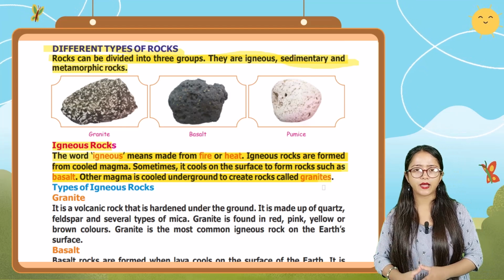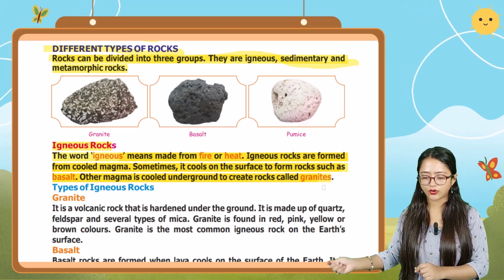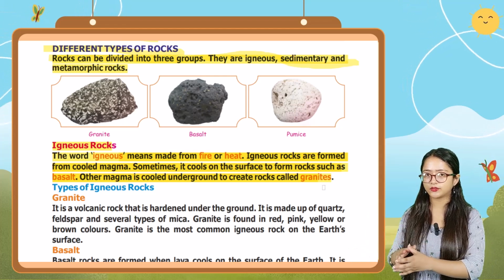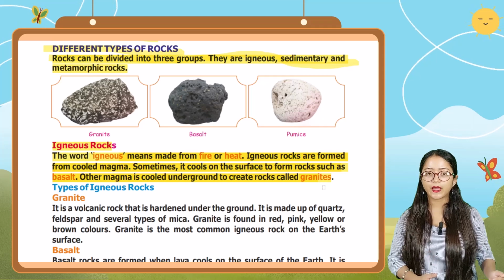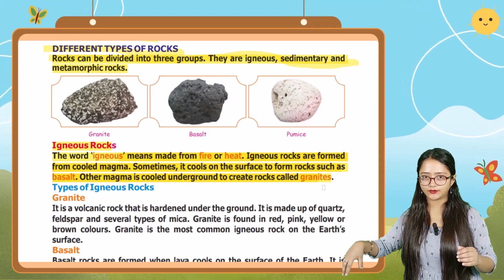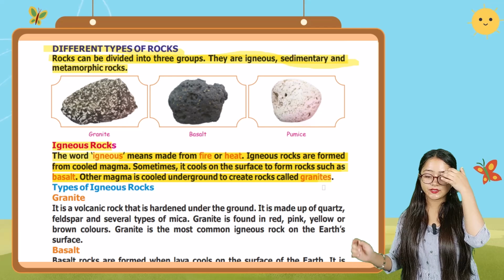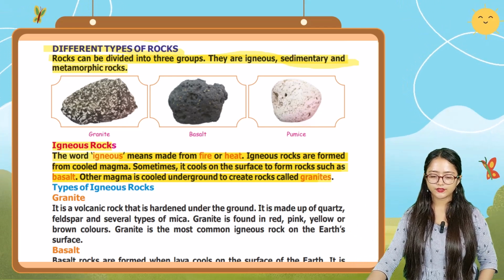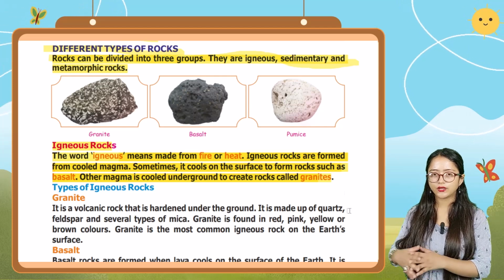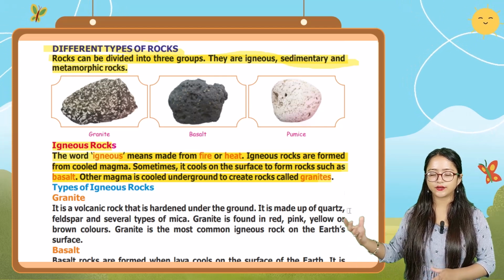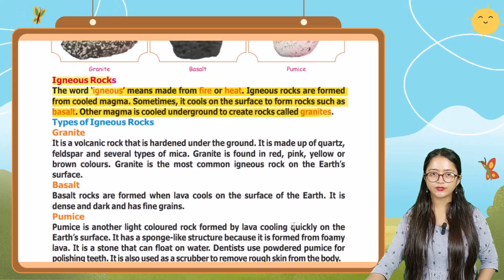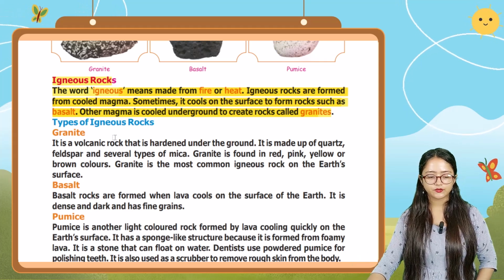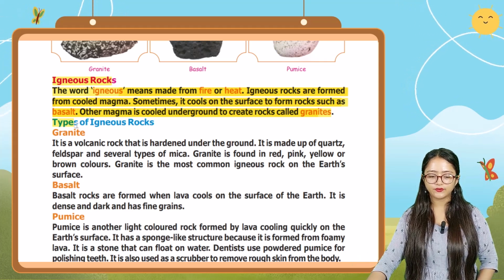Sometimes the magma cools on the surface to form rocks such as basalt. It cools on the surface only and forms the rock that is basalt. Whereas other magma is cooled underground to create rocks called granite. So this igneous rock has types, and we're going to study the types of igneous rocks.